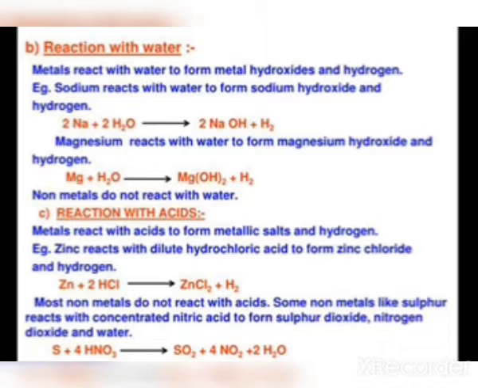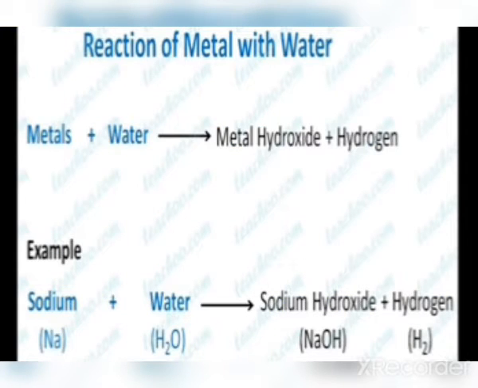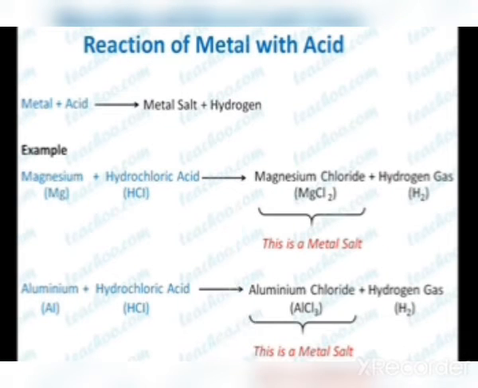And children, when the reaction takes place between the metals and the acid, it produces a pop sound. This pop sound indicates the presence of hydrogen gas. When metal reacts with water, it gives a metal hydroxide plus hydrogen gas. When sodium reacts with water, it gives sodium hydroxide plus hydrogen gas. During these reactions there is a pop sound, which indicates the presence of hydrogen gas.